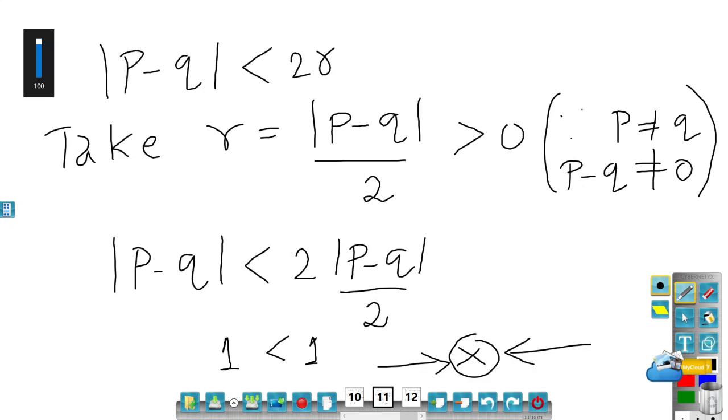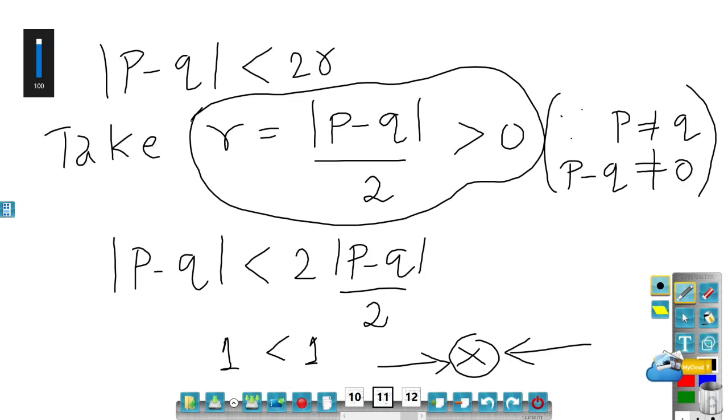Now I just want to tell you one small remark. Is this r special? Can I take some other choice of r? Yes, you may. If I take 3 instead of 2, then I will have 1 is less than 2 by 3, which is again a contradiction because 2 by 3 is 0.666. So 1 cannot be less than 0.666. You may take 4 also. Then I will get 1 is less than 2 by 4, which is 1 by 2, which is 0.5. So 1 is less than 0.5.